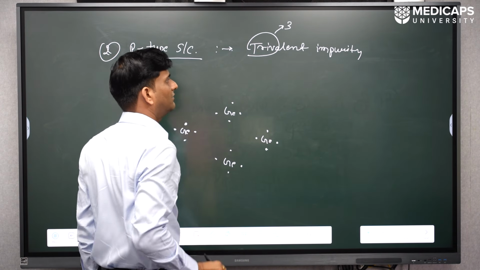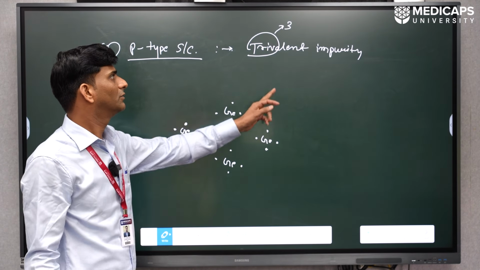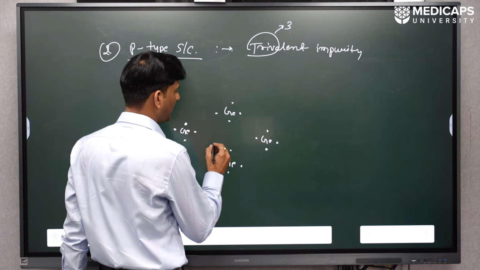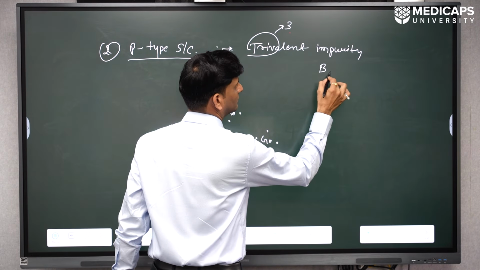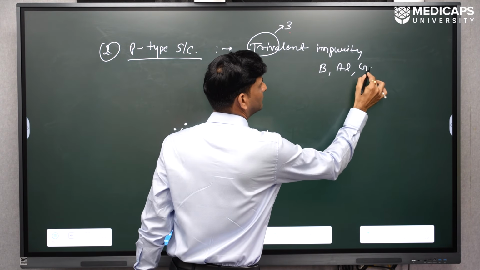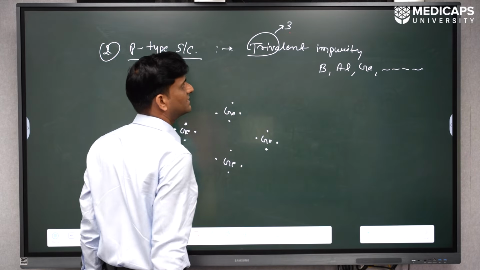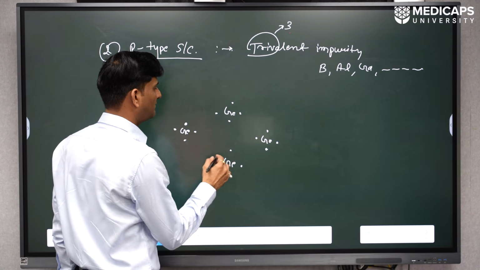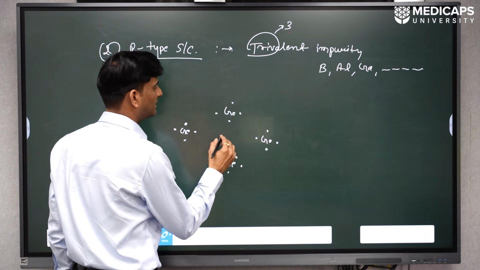So we need an atom with valency 3. For example, boron, aluminium, gallium all have 3 electrons in the outermost orbit. For example, I am taking gallium, which has only 3 electrons in the outermost orbit.